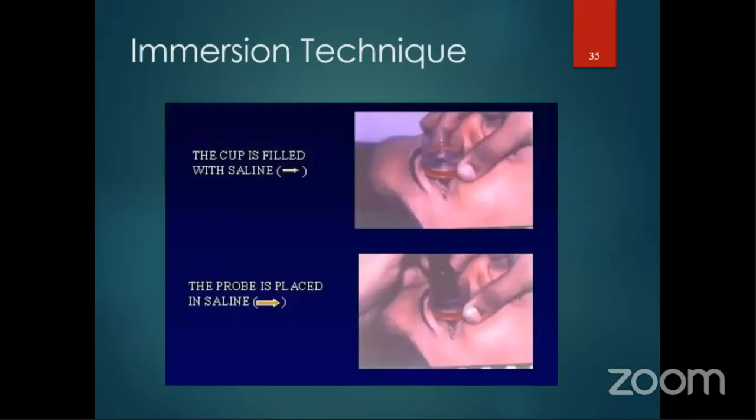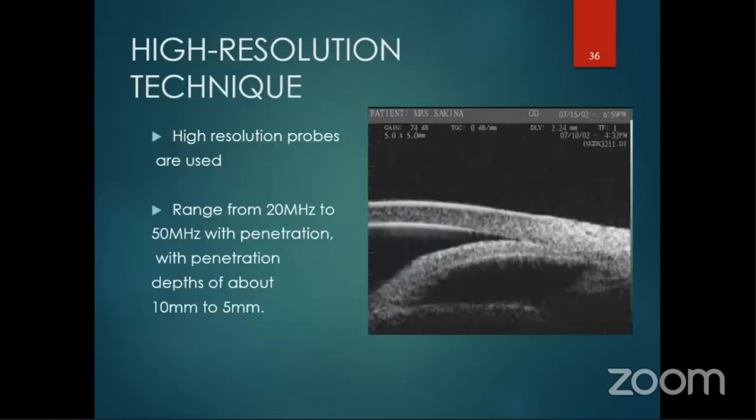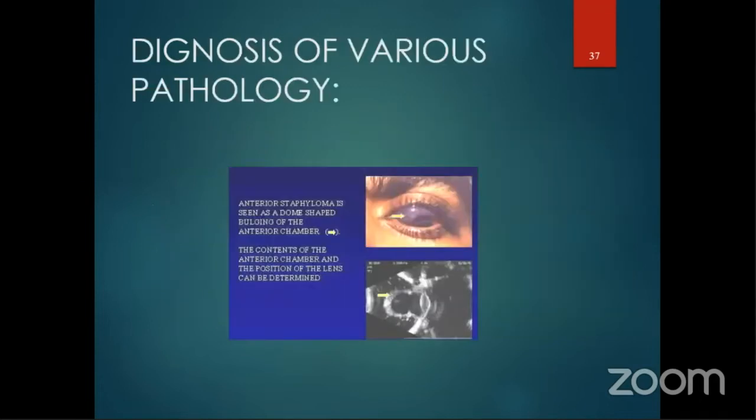Uses of ultrasound: first, ultrasound biomicroscopy. We put a cup on the eye, put saline, and do the UBM scan. It has high resolution and can give a clear idea of the anterior segment. This is a case of iris bombe. You can see the cornea, angle, and the bombe formation.